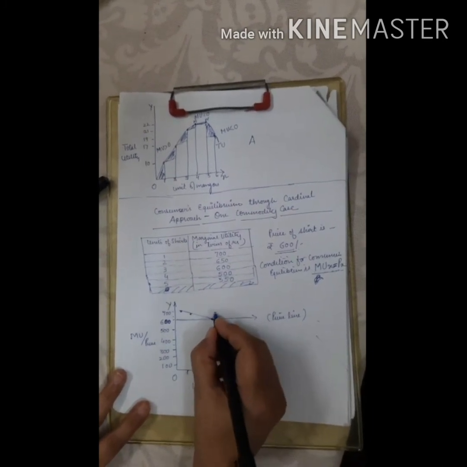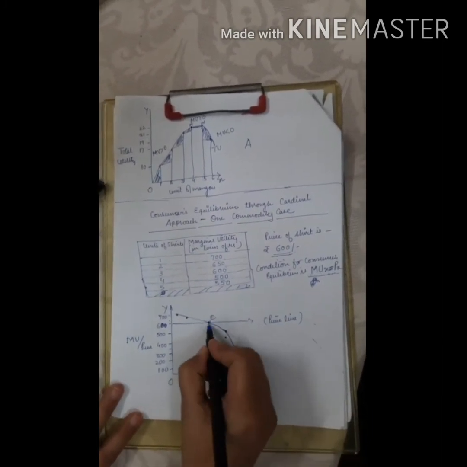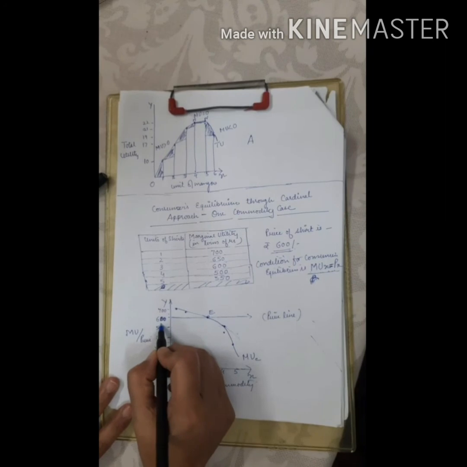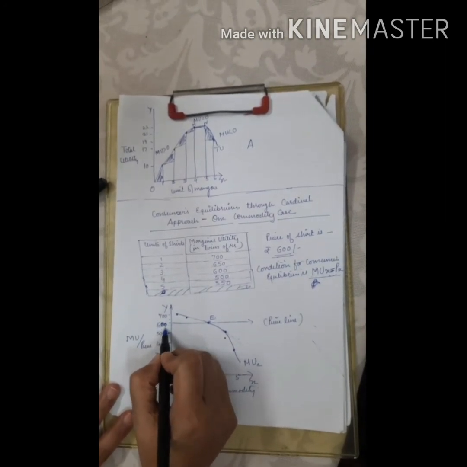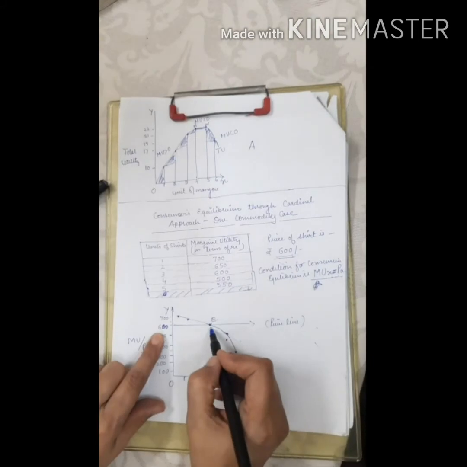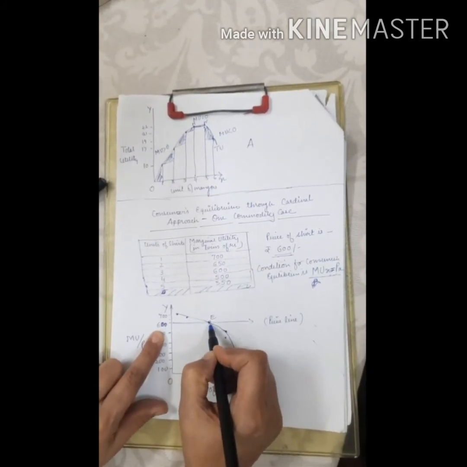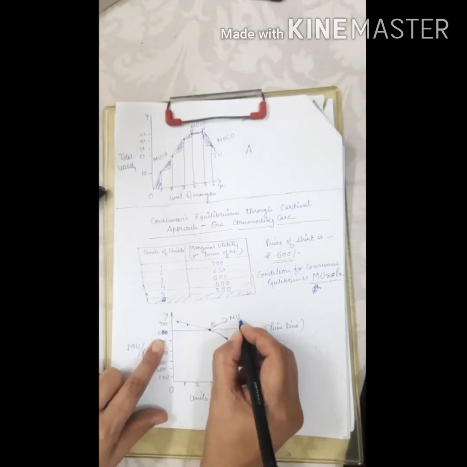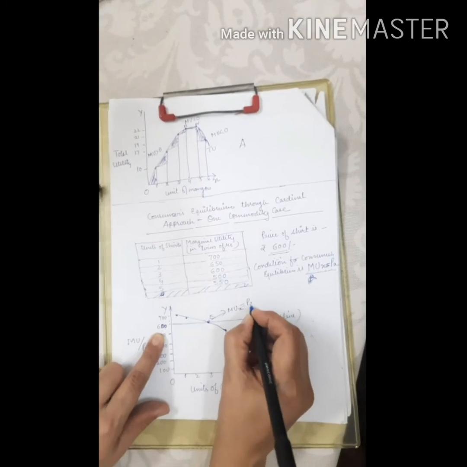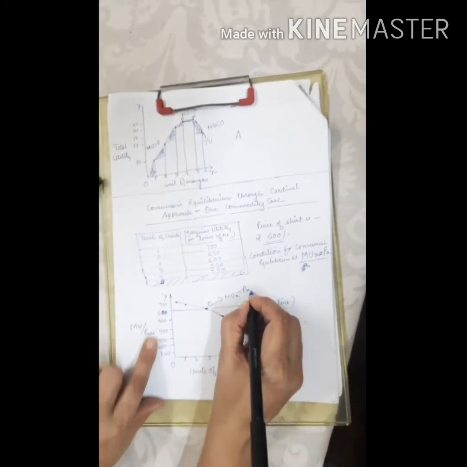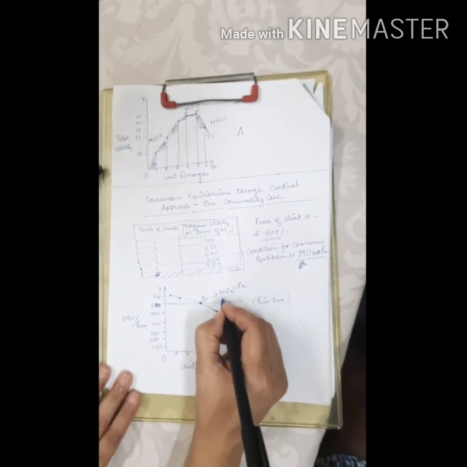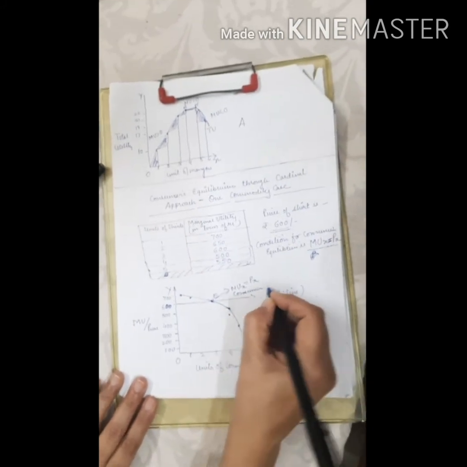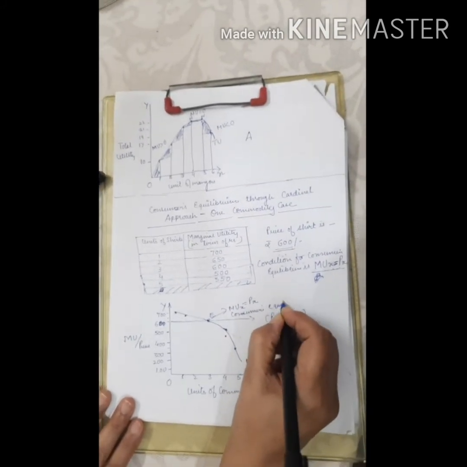This is the point of equilibrium. Why is this the point of equilibrium? Because here the mark 600 is your price, and this is the level of satisfaction also. So at 600 rupees, the satisfaction of the consumer and the price are matching over here, that is, the condition is fulfilled: MU of x is equal to price of x. So this is what is known as consumer's equilibrium.